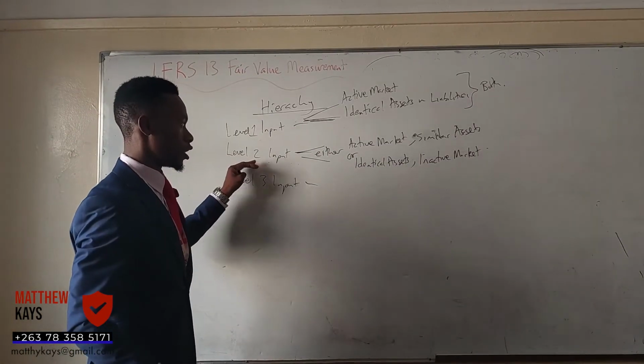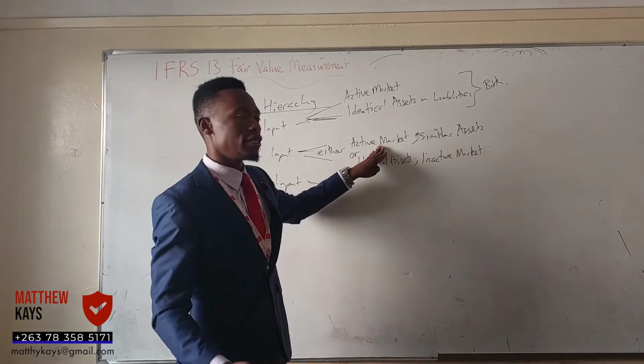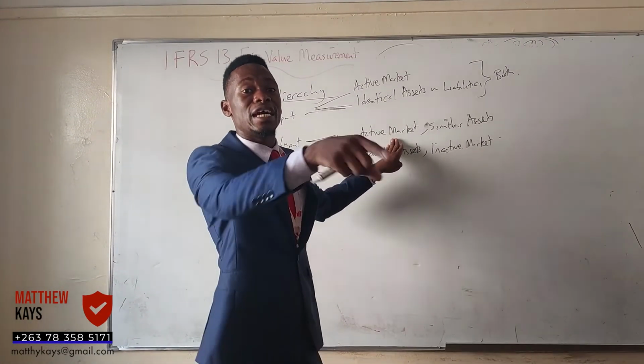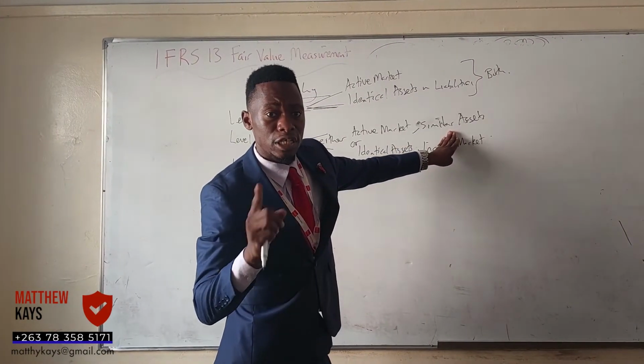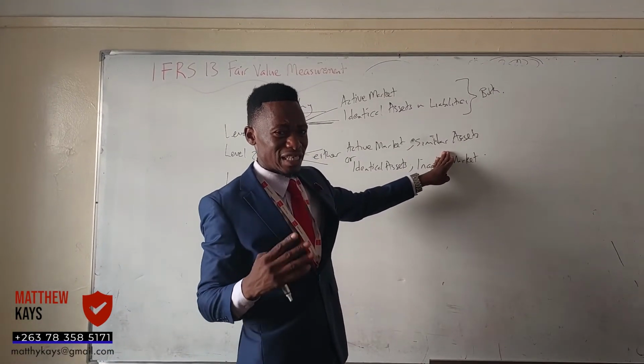That's level 2. Your market is active, which is a good thing, but the problem is you want to give a value to your asset and you don't have an identical asset in the market. So you have similar assets. There's a difference between identical and similar. The assets are similar to yours but not exactly the same.